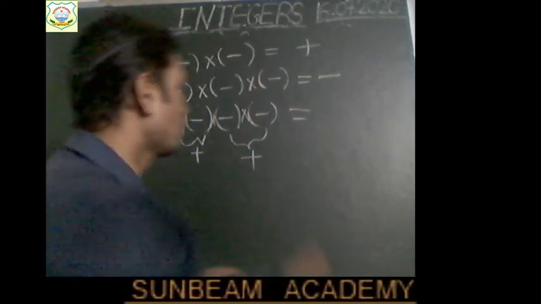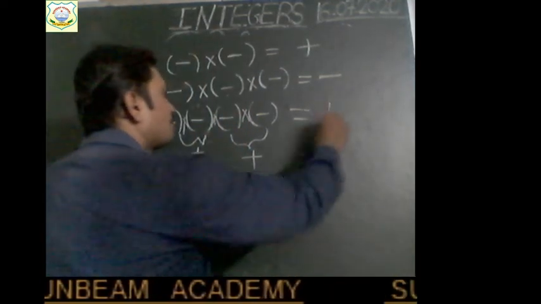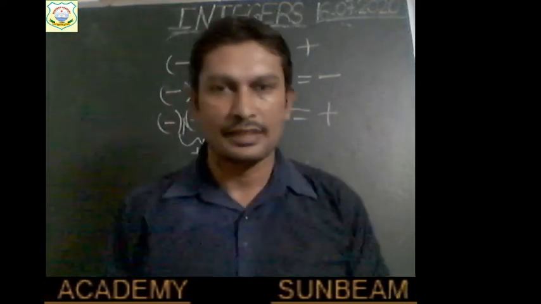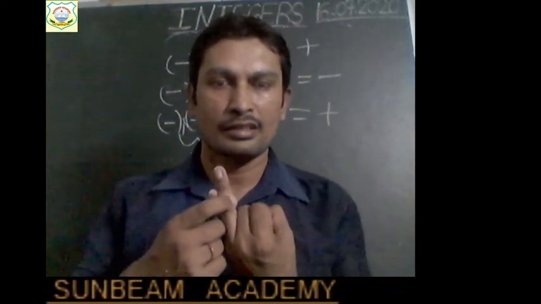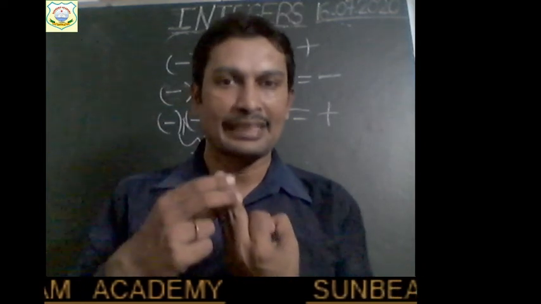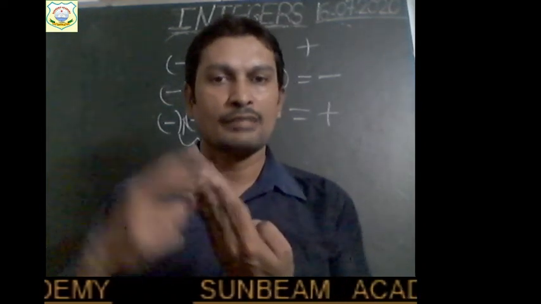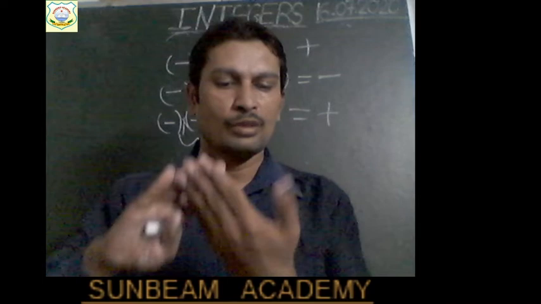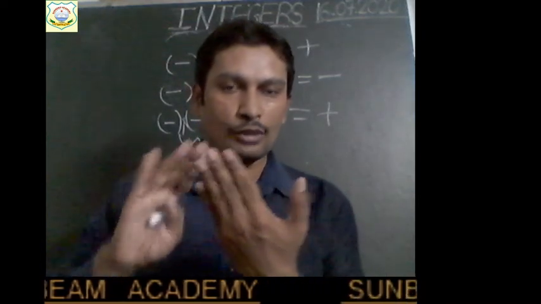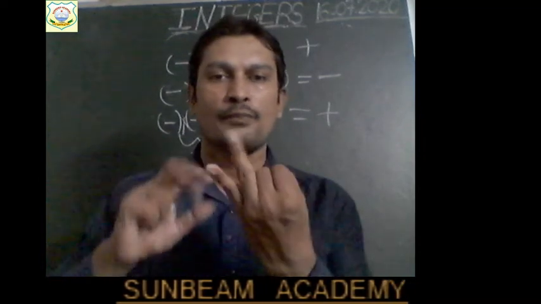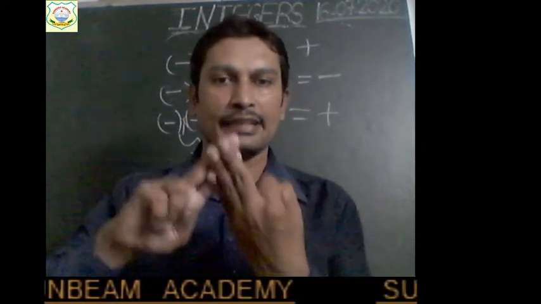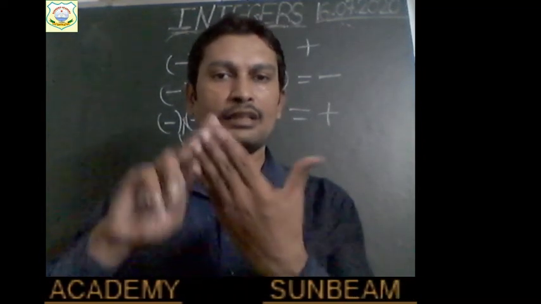So overall plus and plus will give a plus sign. Two negative signs make a positive result, three negative signs make a negative result, four negative signs make a positive result. If we include the fifth negative sign, then it will again become negative. So positive, negative, then positive, then negative.